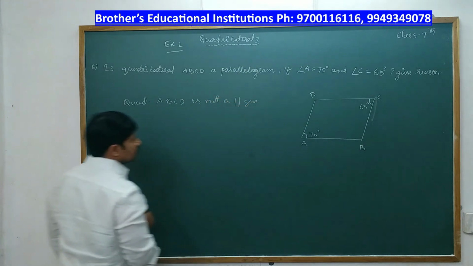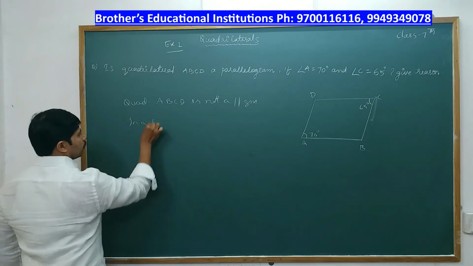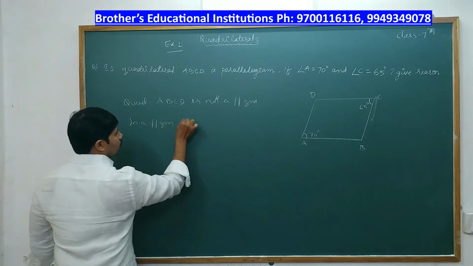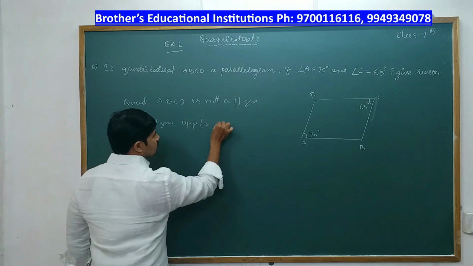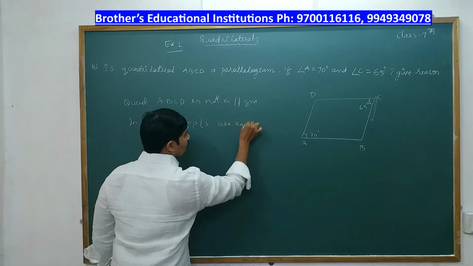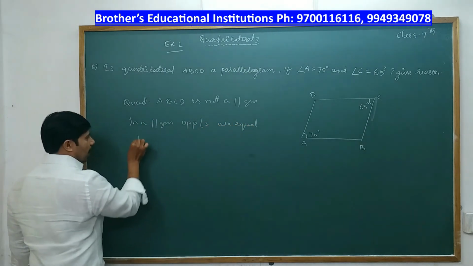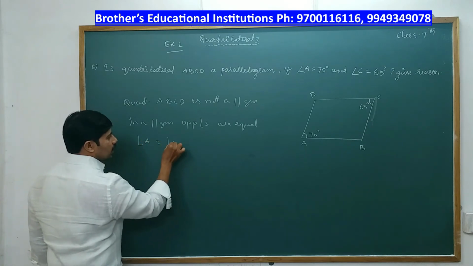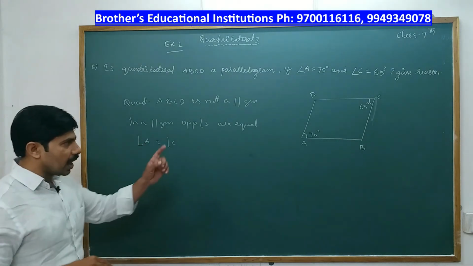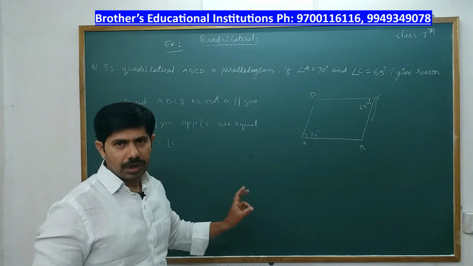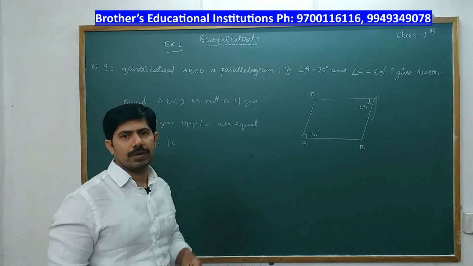The reason is, in a parallelogram, opposite angles are equal. That means angle A is equal to angle C. But here angle A and angle C are not equal. So this cannot be a parallelogram. It is completed.